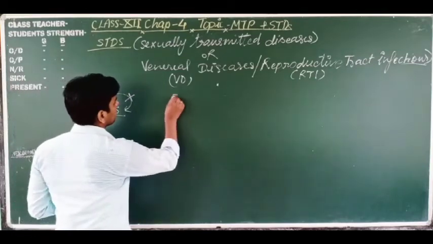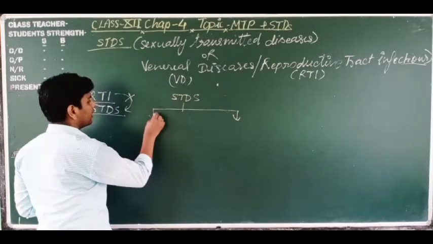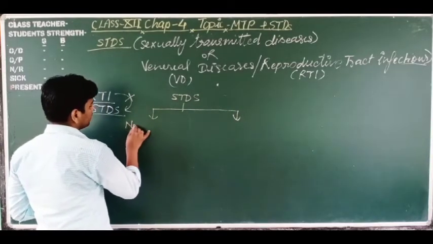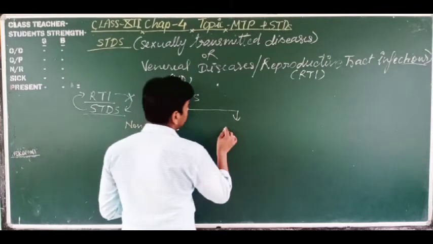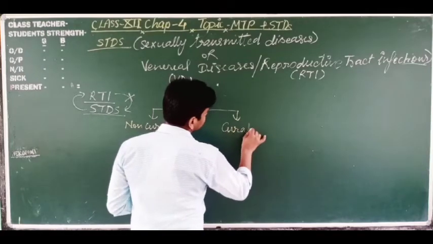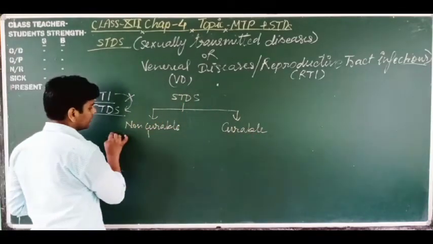What are the STDs? STDs are of two types. What are they? Non-curable and curable. So dear students, do you know what the non-curable STDs are?